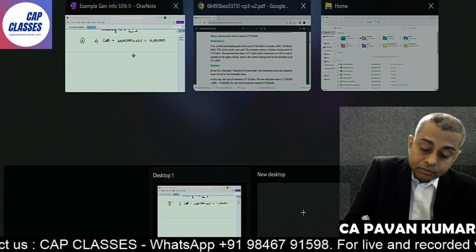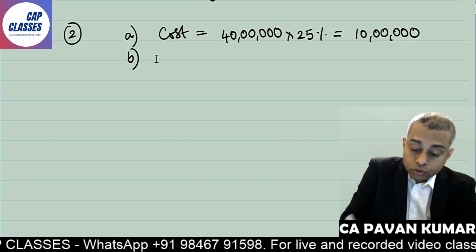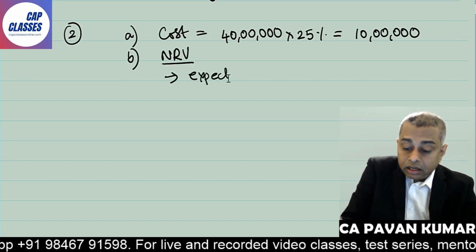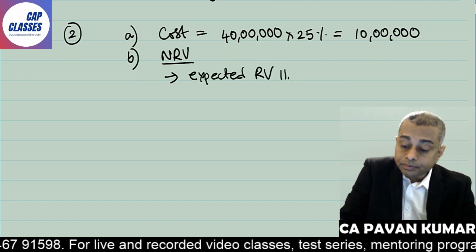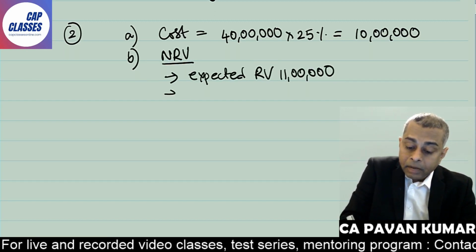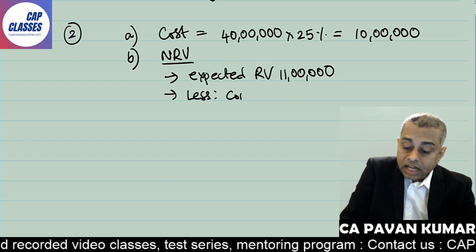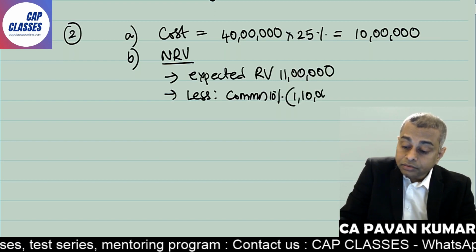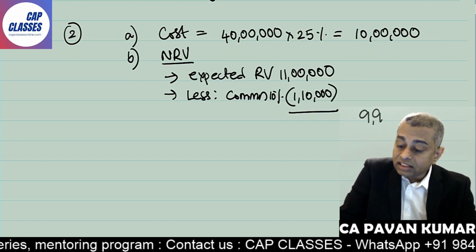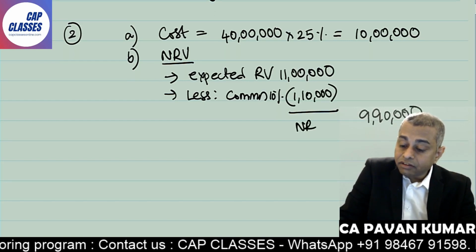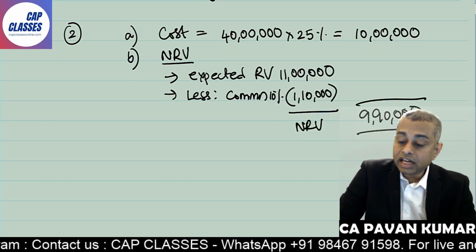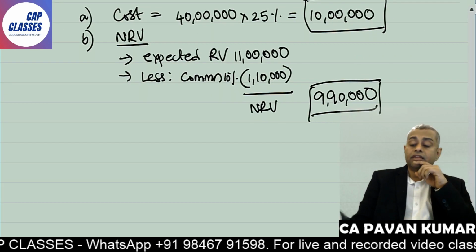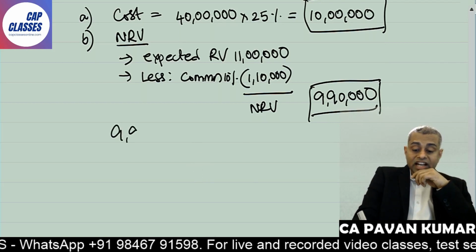Okay. So B, net realizable value, NRV. How to calculate NRV? Expected realizable value 11 lakhs, less sales commission of 10%. So what is 10% of 11 lakhs? 1,10,000. So net realizable value is how much? 9,90,000. This is net realizable value, this is cost. Now you tell me what is inventory value. The problem is over. Cost or NRV, whichever is lower. So inventory value is 9,90,000.